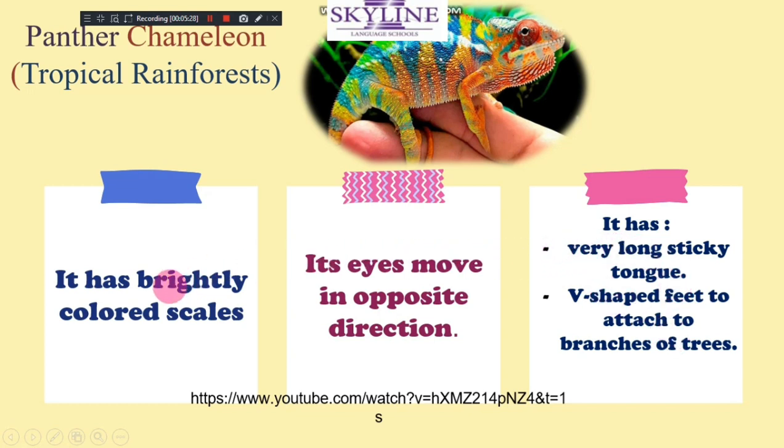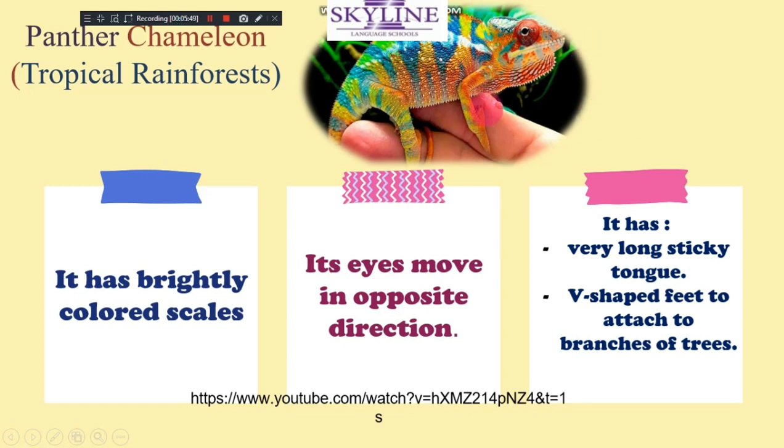When I ask you, it has brightly colored scales, is it structural or behavioral? This is from the shape, so it's structural. It has a very long sticky tongue. Yes, it's from the structure, so it's structural adaptation.